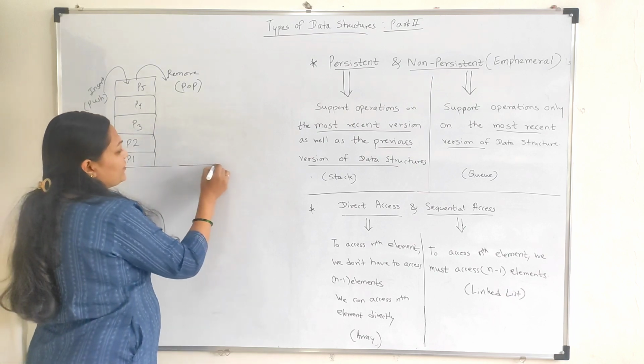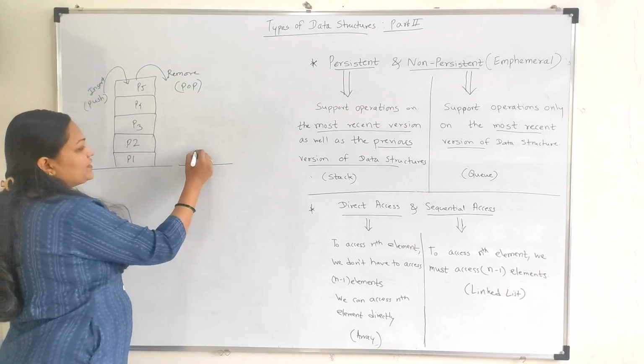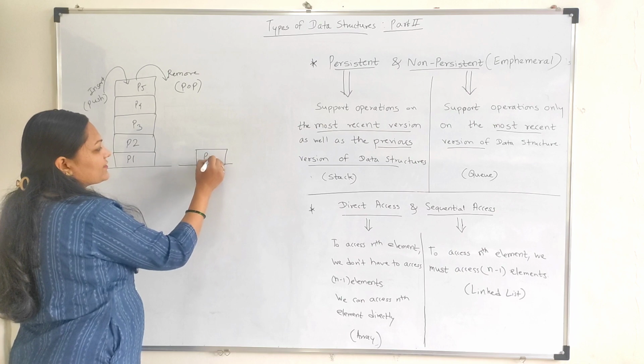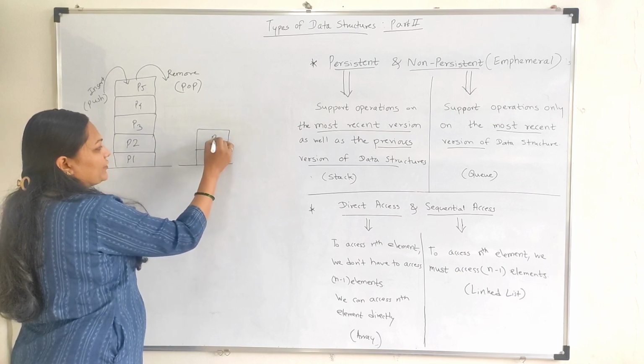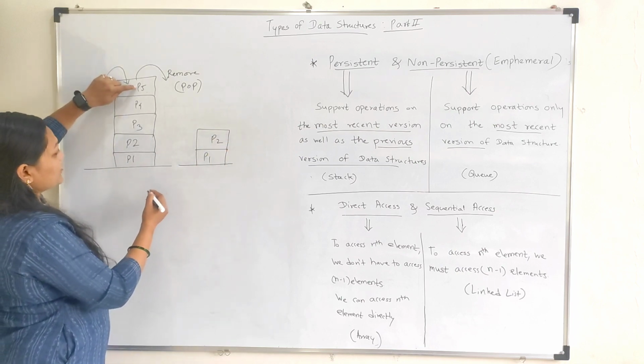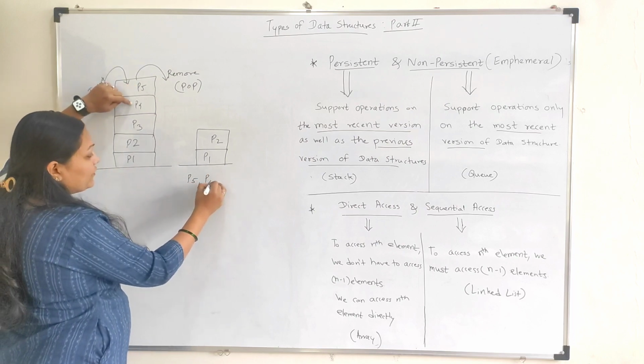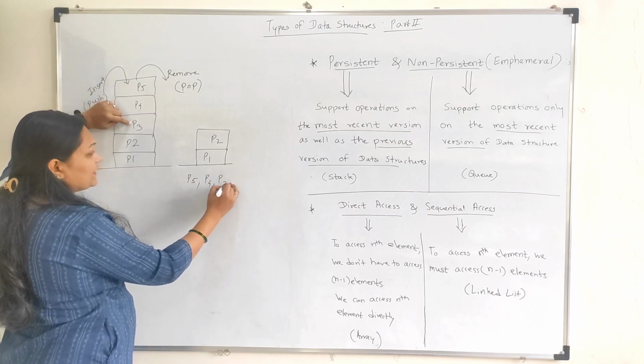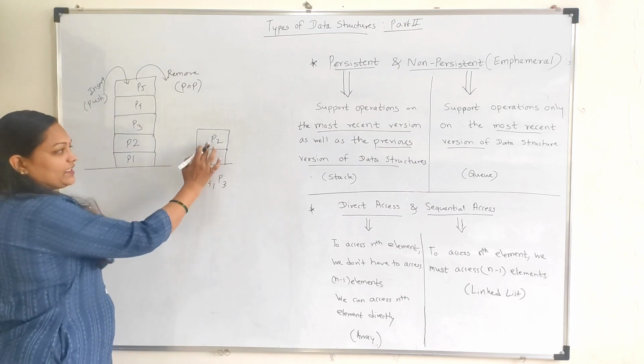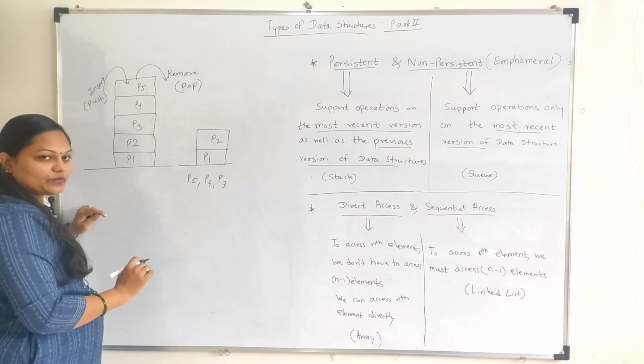So after removing that P3, your stack will be like this: P1, P2. First of all we'll remove P5, then we'll remove P4, then we'll remove P3, and after removing P3 your stack will be this one.